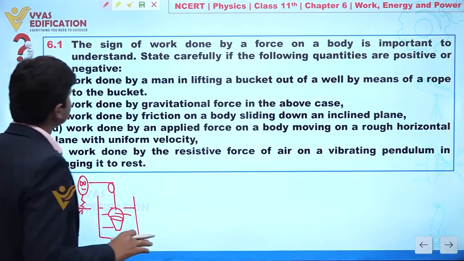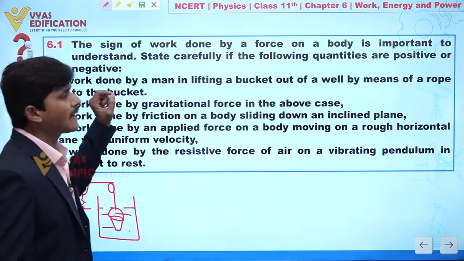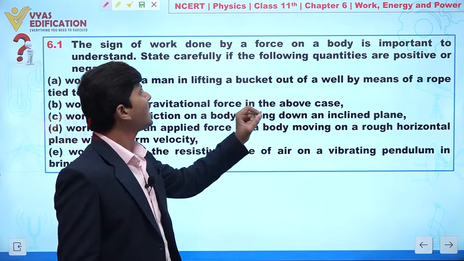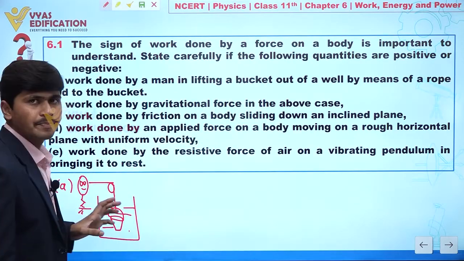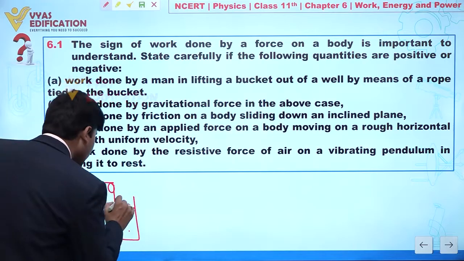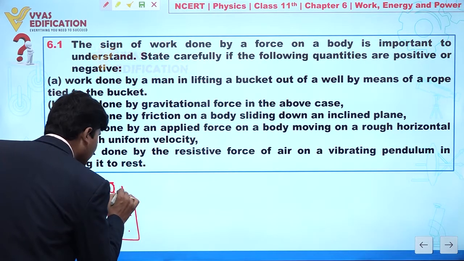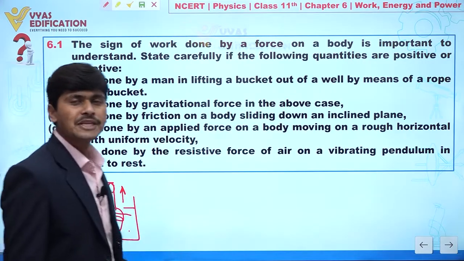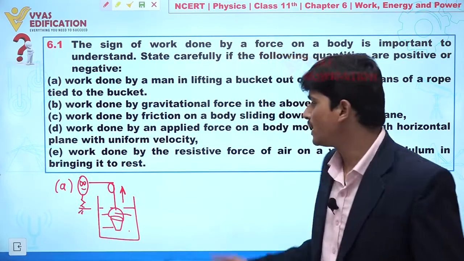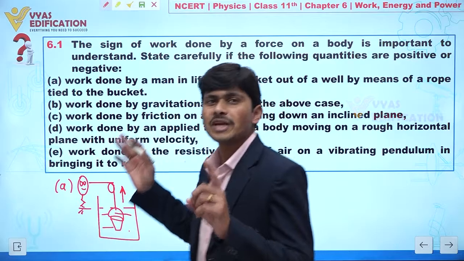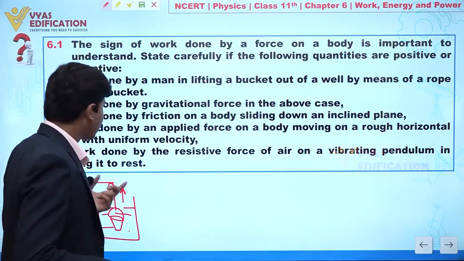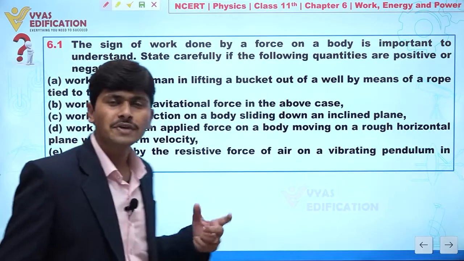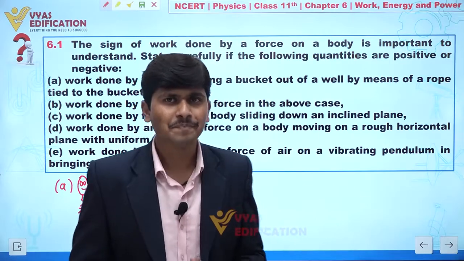In this question it is given: work done by a man in lifting a bucket out of a well. Now we can say the force exerted by the man is in the vertical upward direction, and the displacement of the bucket is also in the vertical upward direction. It means the direction of the force and the direction of displacement of the bucket are the same.